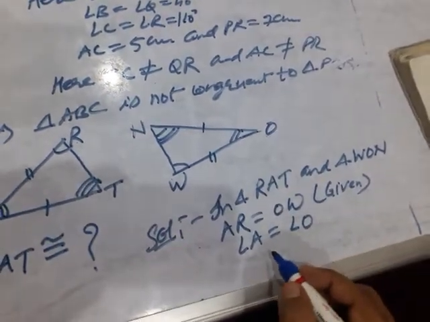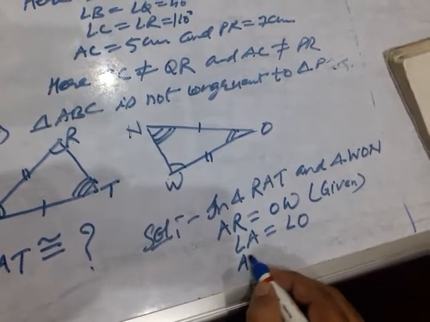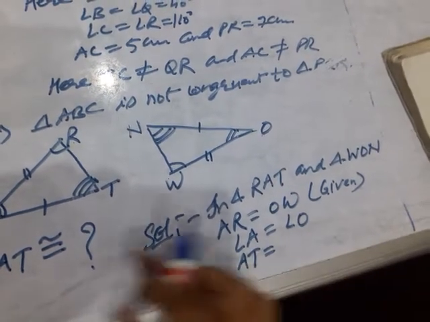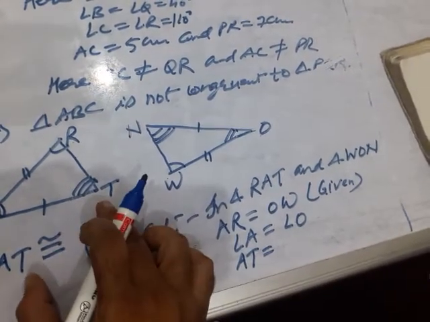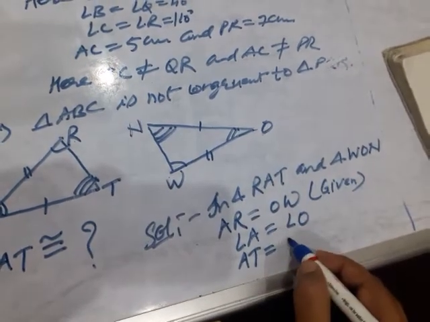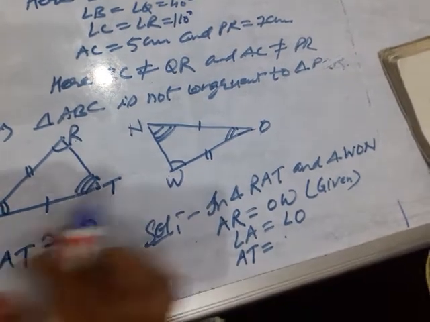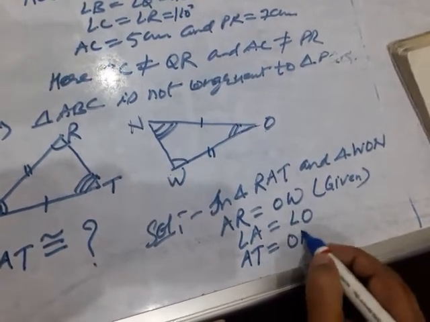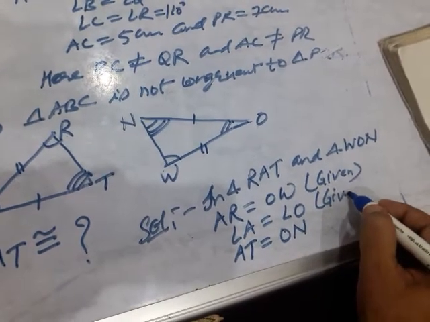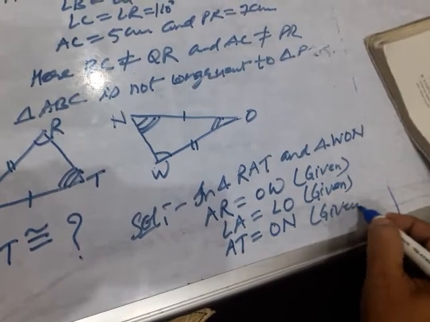And what else? AT equal to what, children? AT equal to this single one, ON. AT equal to ON. Okay, that is correct. They all are given. See the figure, equality has been shown with the similar marking. This is given. Clear?